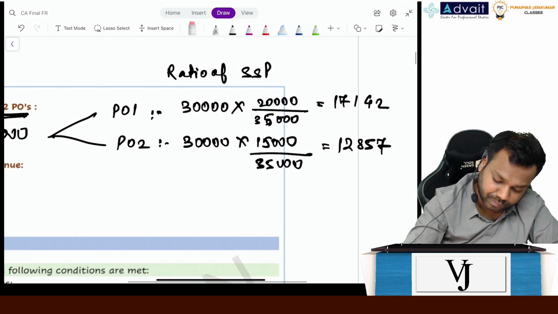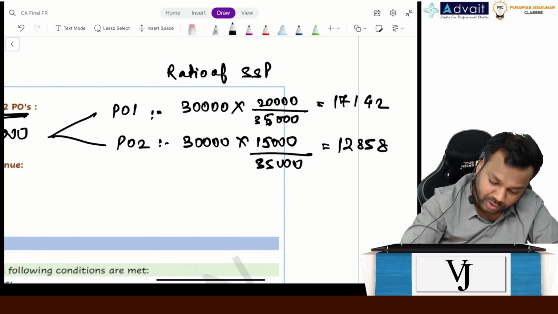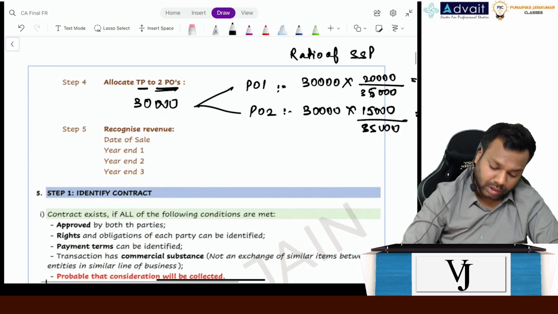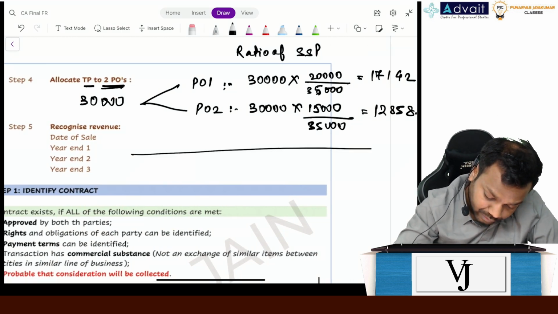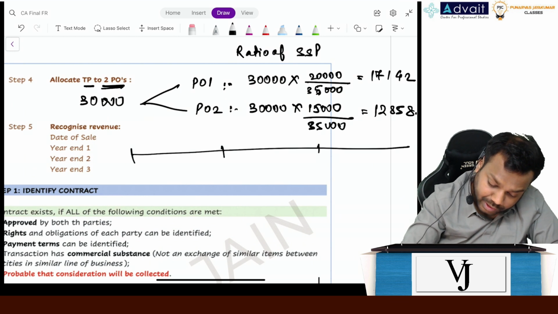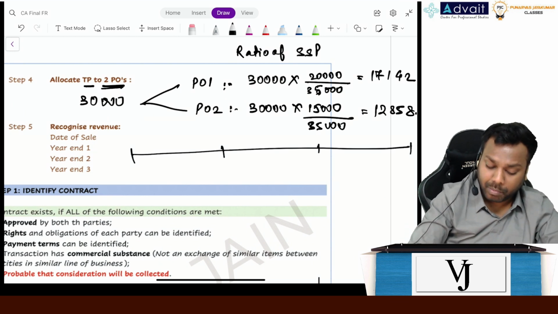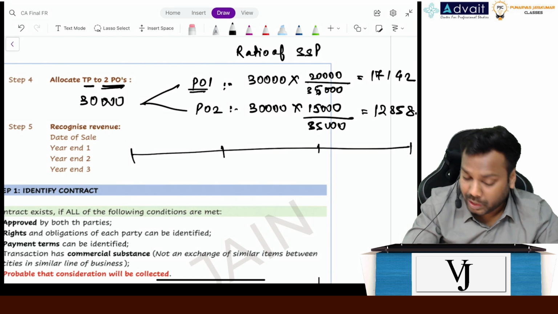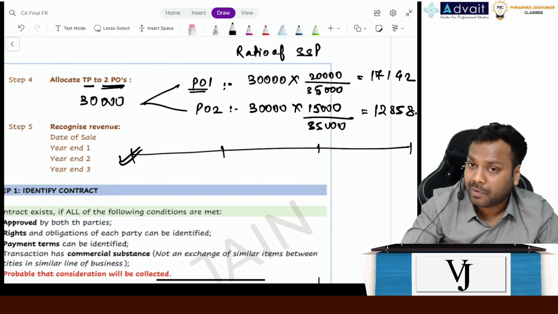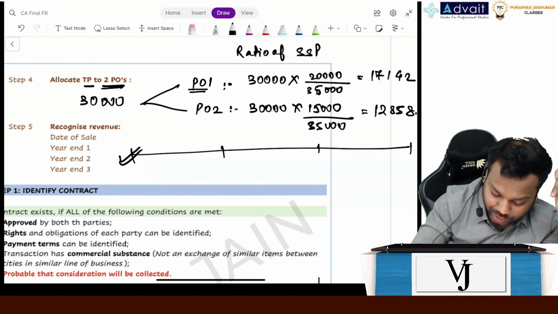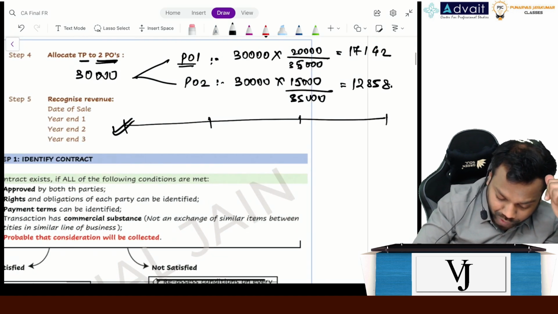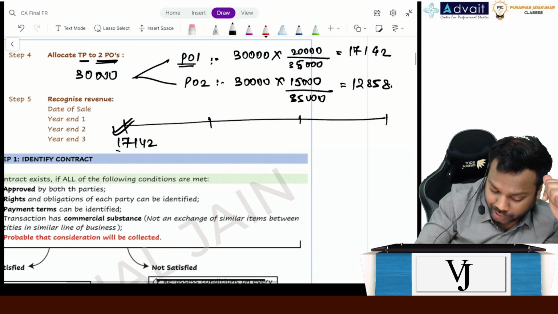Okay. Now comes the recognition of revenue. So how will I recognize the revenue? Let's suppose this is a 3-year period. Performance obligation number 1 was the sale of software, which I definitely did here itself. So performance obligation number 1 got satisfied at this date itself. Hence I will recognize the revenue of 17142 here.